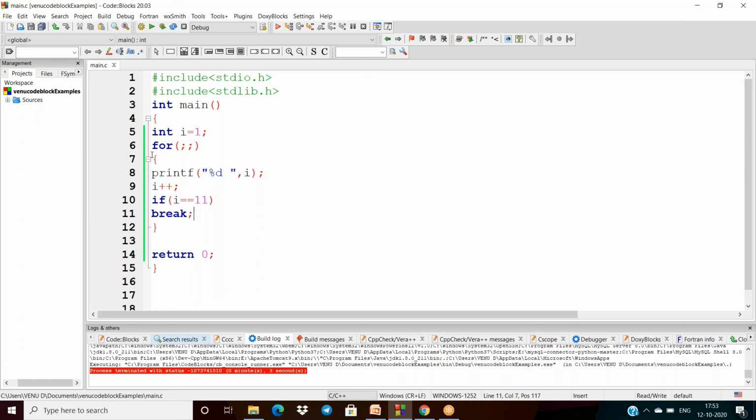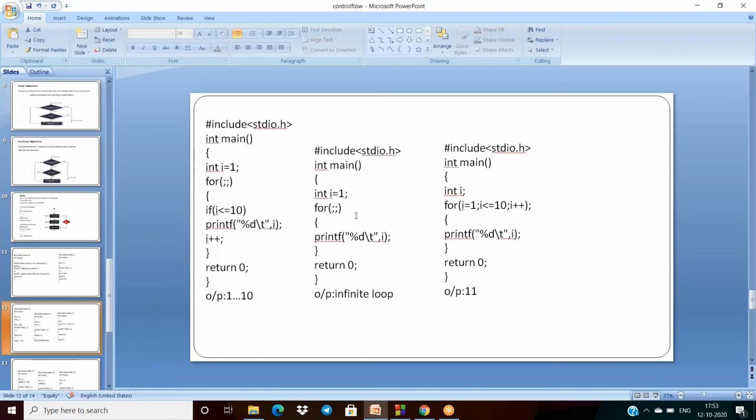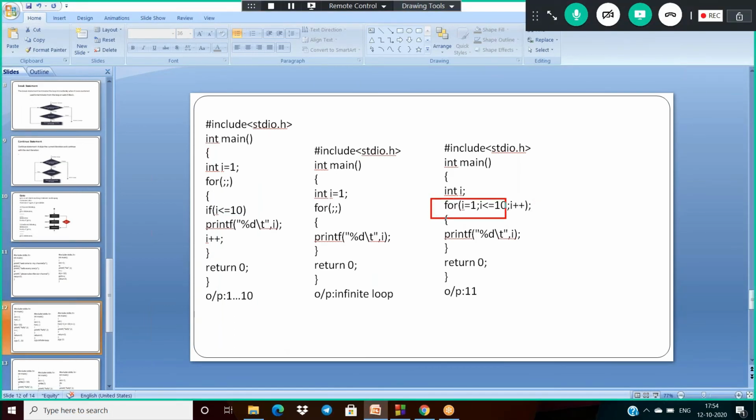Okay. Now this is the third case here: a for loop with two semicolons. The first thing is we are writing the semicolon, and next, for loop with two semicolons, an infinite loop.